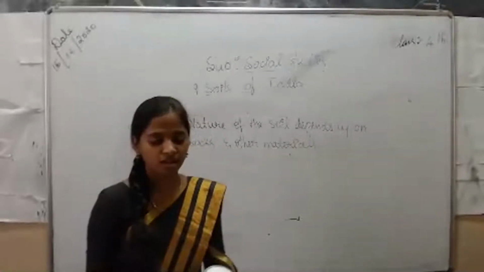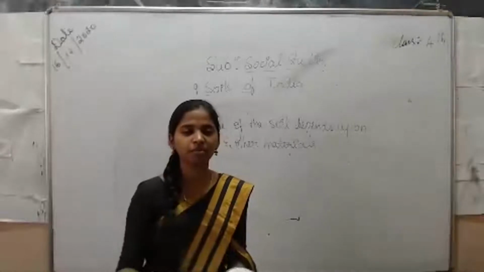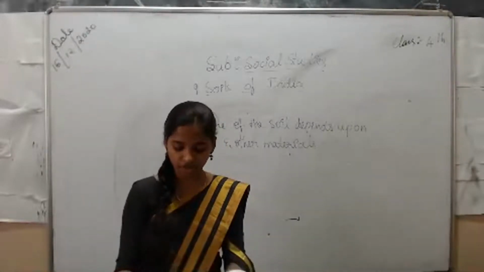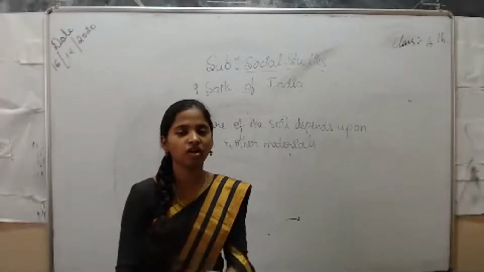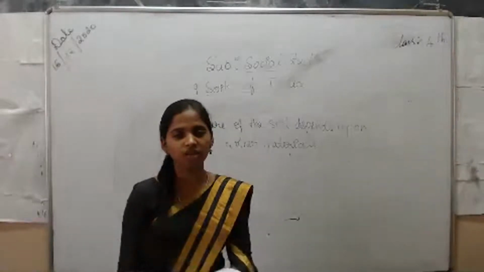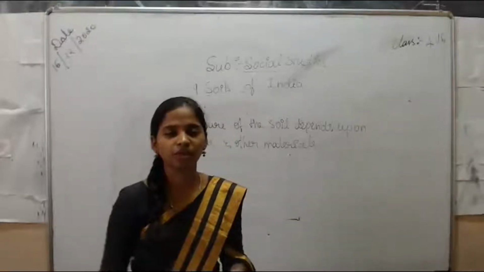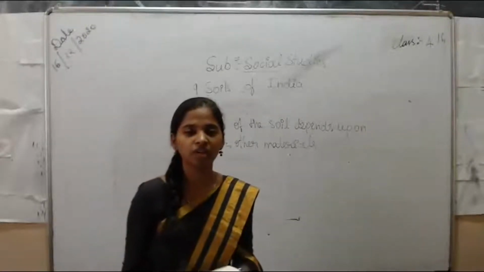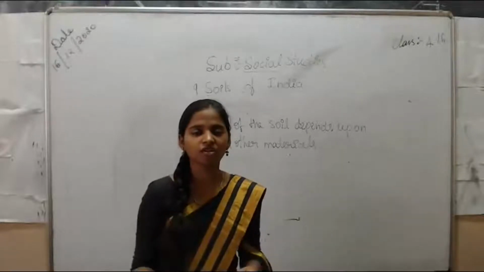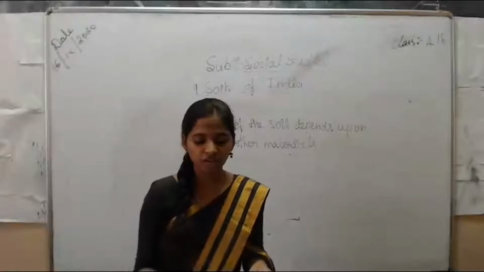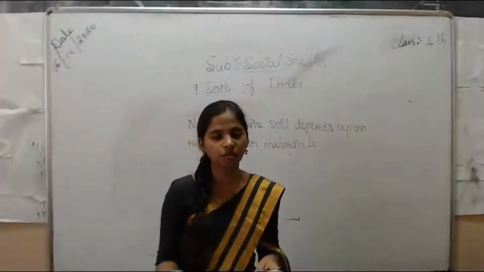There are so many types of soil. Some are fertile and some are not fertile. If there is much more water in the soil, the soil will be very fertile. The fertile soil will help in growing the crops well. So when the soil is fertile, crops grow well.